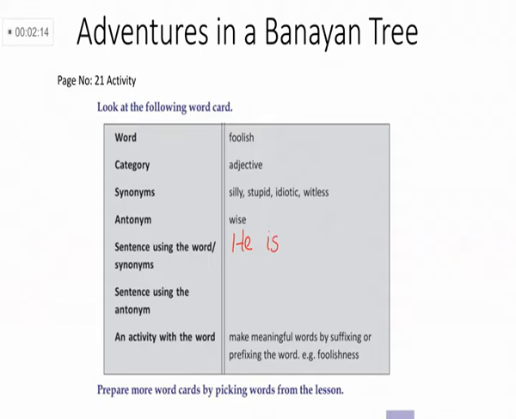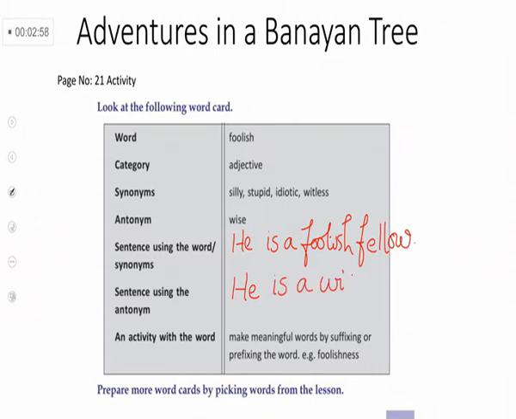He is a foolish fellow. Simple sentence you can make with these words. All of you understood? Next one, sentence using the antonym. With this antonym, we can make a simple sentence. How can we make a simple sentence? All of you find it? Okay, very simple one. He is a wise man. Did you get it? Okay.